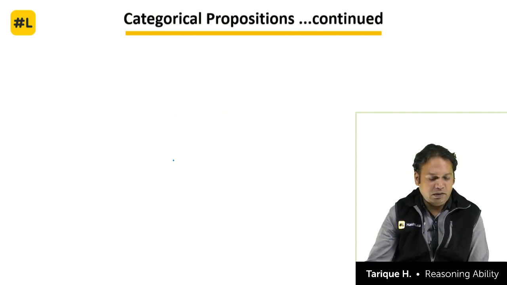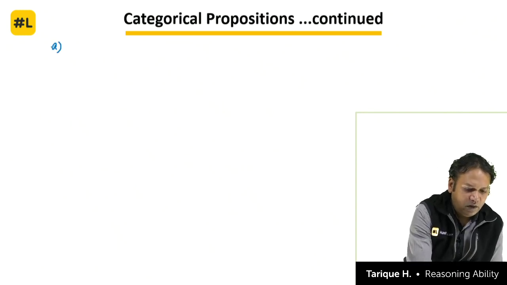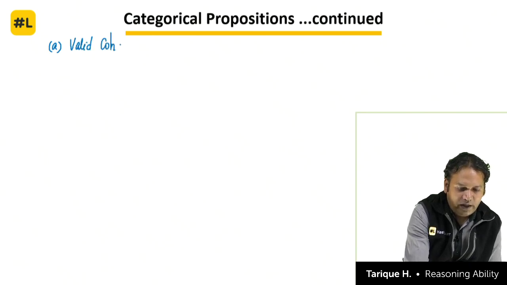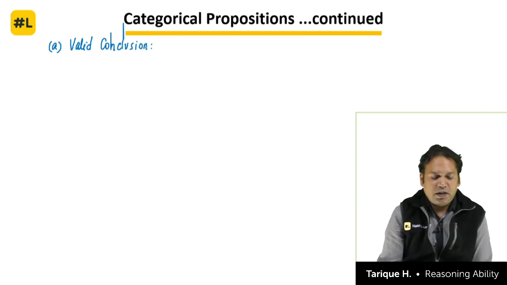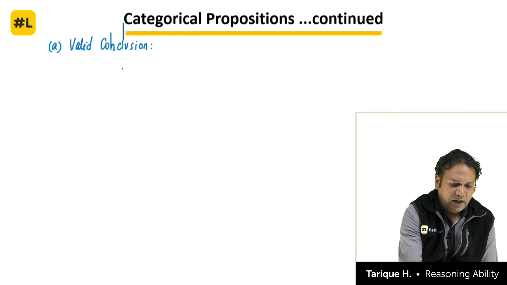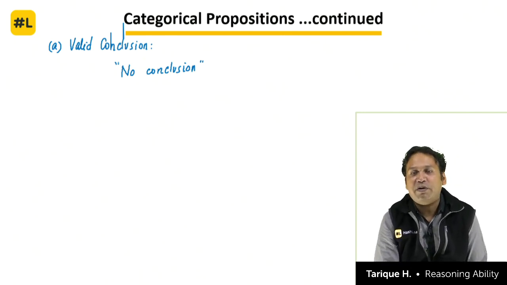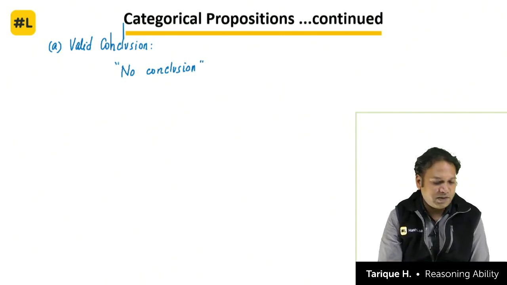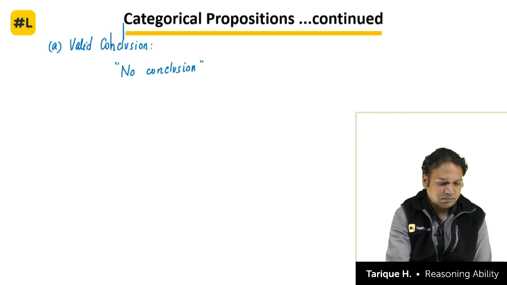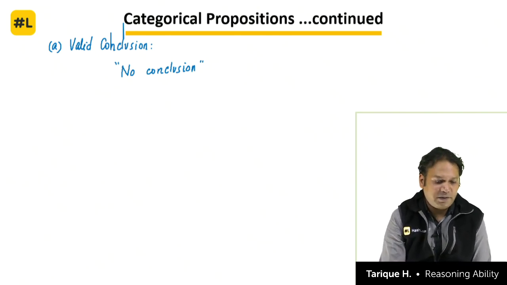Now look at the three things again. What is the valid conclusion? Here the valid conclusion will be no conclusion. Very interesting: there is nothing that can be said with certainty when we know only about a part of x, and that also in the negative. We do not have information about the remaining part of x. That is why there is no conclusion for this statement.